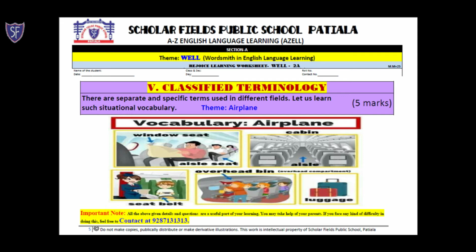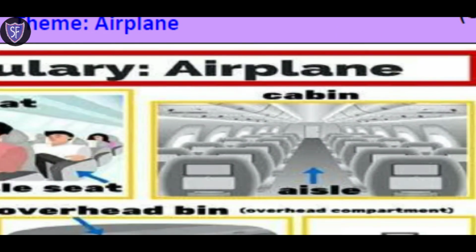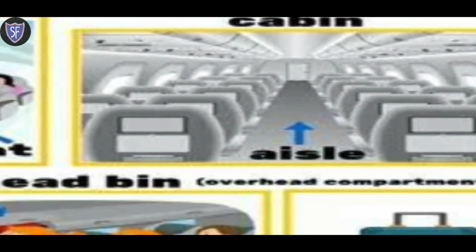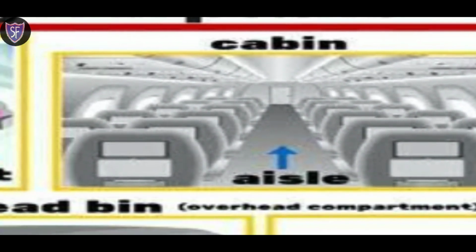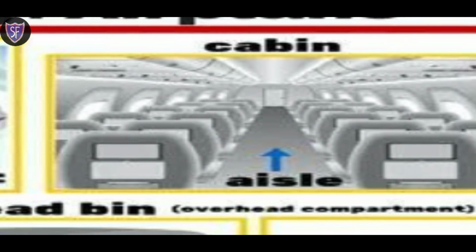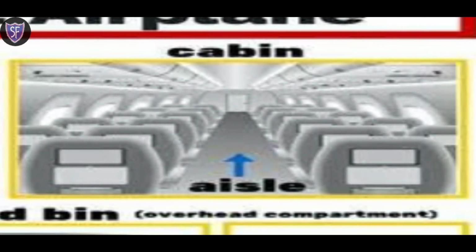The spelling is AISLE. This passage is known as aisle, and the area where the passengers sit is known as the cabin.